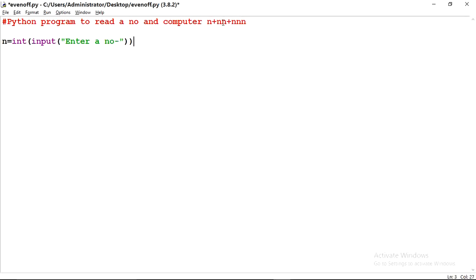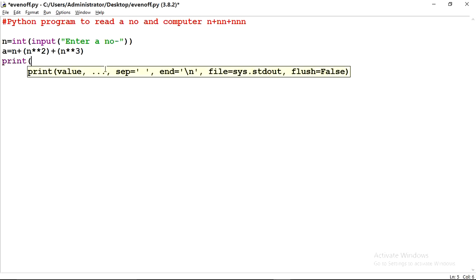Then after that this is an expression n plus nn plus nnn. First of all, these two numbers are multiplying. After that, three numbers are multiplying. Then addition. So for it, I will take a variable a is equal to n plus n exponent 2 plus n exponent 3. Then print with a message output is equal to, answer is coming into a.